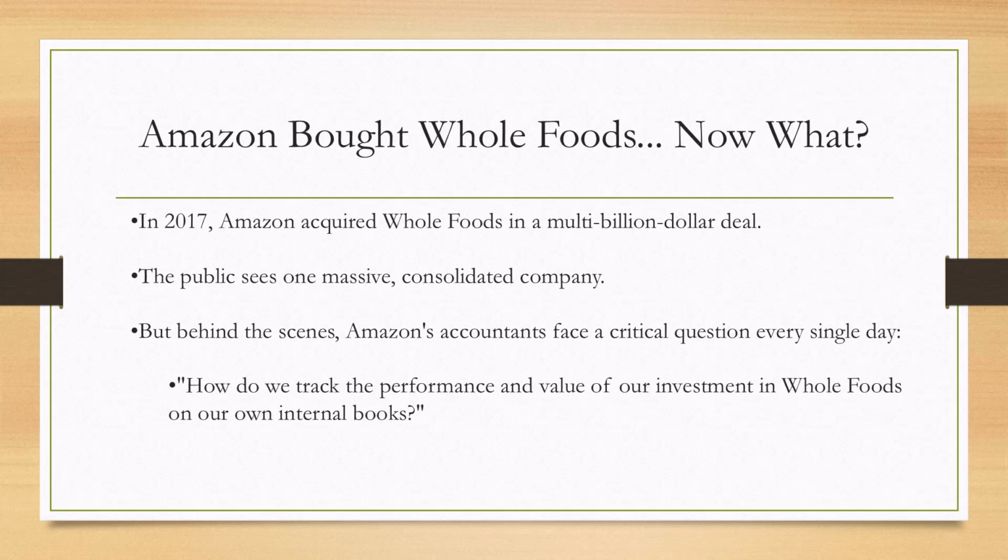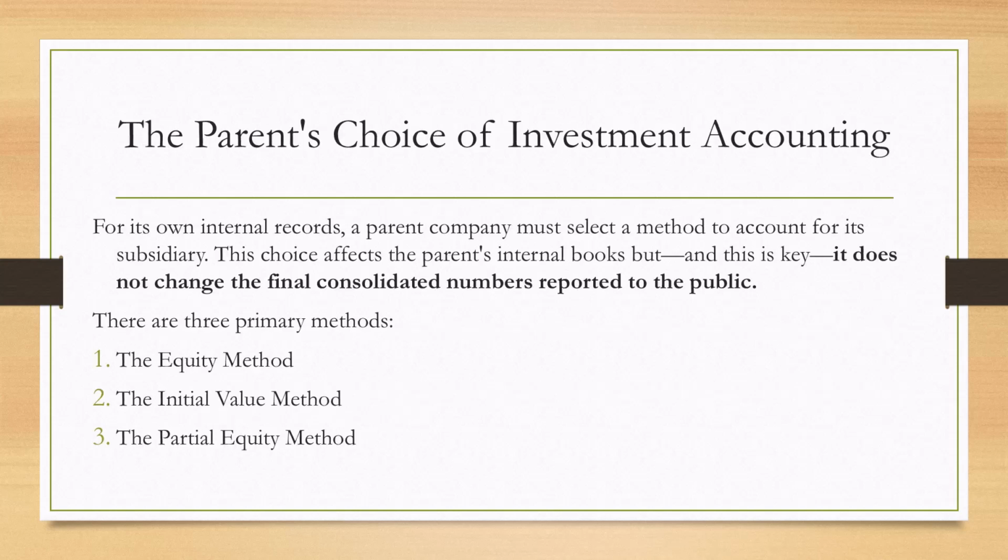Today, we're stepping into the shoes of those corporate accountants. After the deal closes, their work is just beginning. They need a system to monitor this massive investment year after year. Let's explore the playbook they can choose from. For its own internal record keeping, a parent company must select a method to account for its subsidiary. There are three primary methods, or playbooks, as we'll call them: the equity method, the initial value method, and the